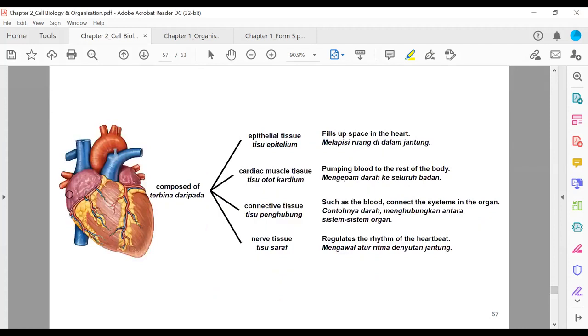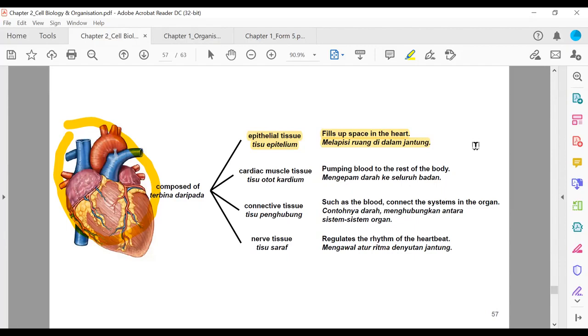Contoh di sini heart. This is a heart, which is an organ. So why do we call this an organ? Because it is composed of 4 different types of tissues. Let's see what the 4 different types of tissues are. Kenapa heart is an organ? Because ada 4 tisu yang berbeza and that forms the heart. Apa dia? Yang pertama ialah epithelial tissue, epithelium. What does this tissue do? It lines the space in the heart, melapisi ruang di dalam jantung. Because ruang di dalam jantung adalah hollow. Ada ruang kosong dalam jantung kita.